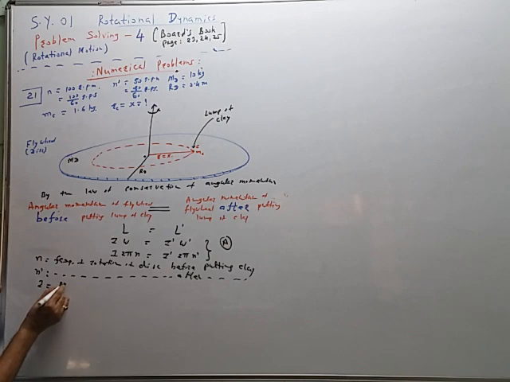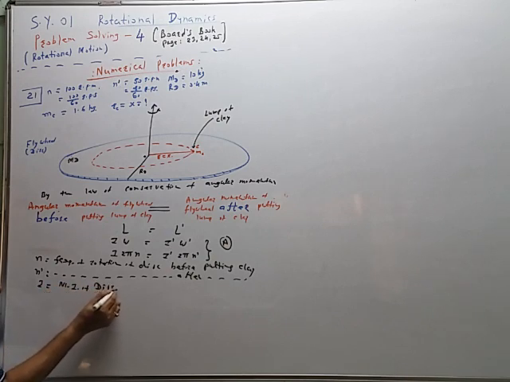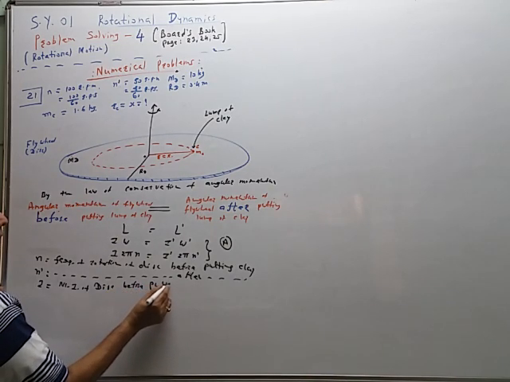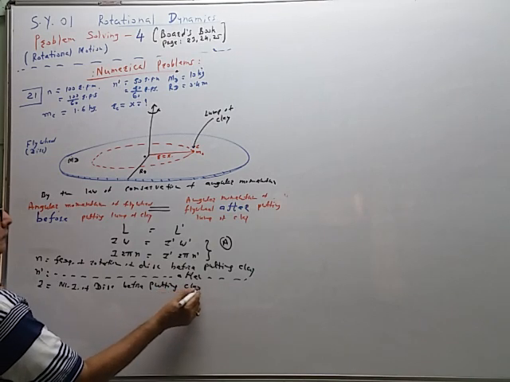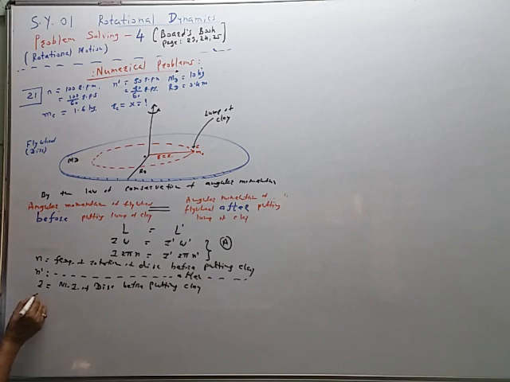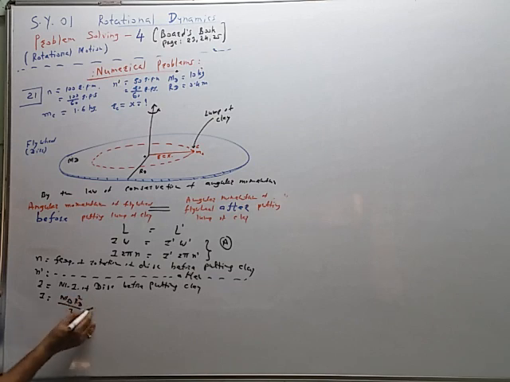I is equal to moment of inertia of the disc before putting clay, and therefore I is equal to md rd square by 2.